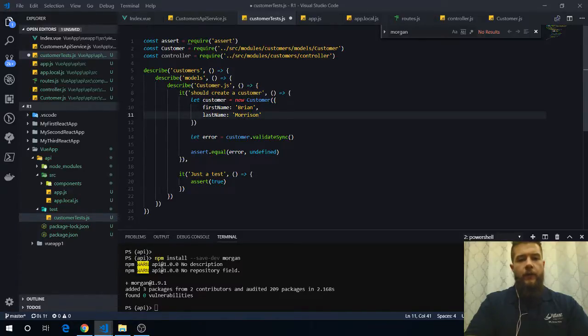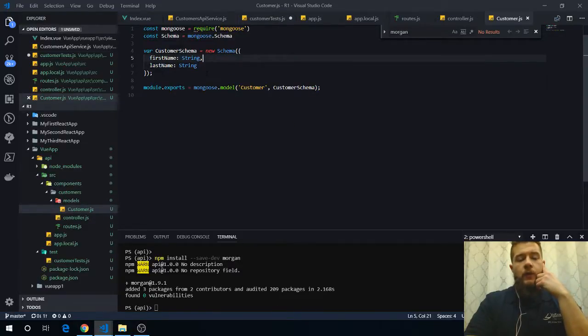What we're testing here basically is we're going to create a customer object using the Mongoose models, and when we create it, we're going to validate it, make sure it validates, make sure there's no error upon the validation. You can set custom validators inside each attribute in a Mongoose model. That would be inside our customer.js.